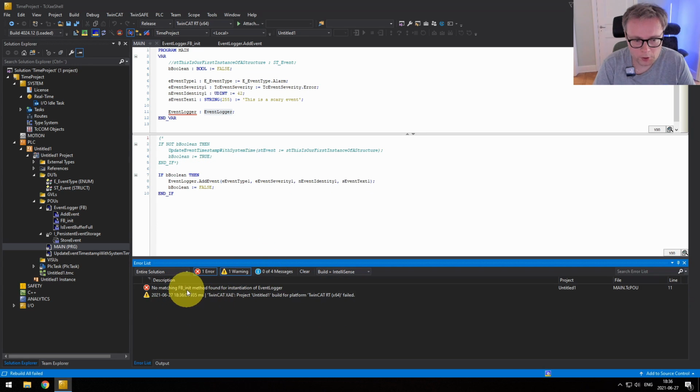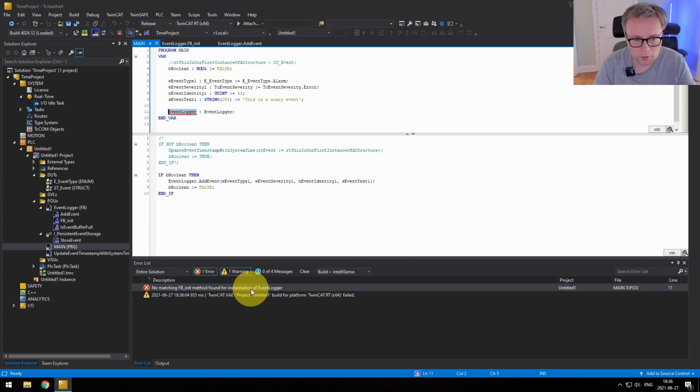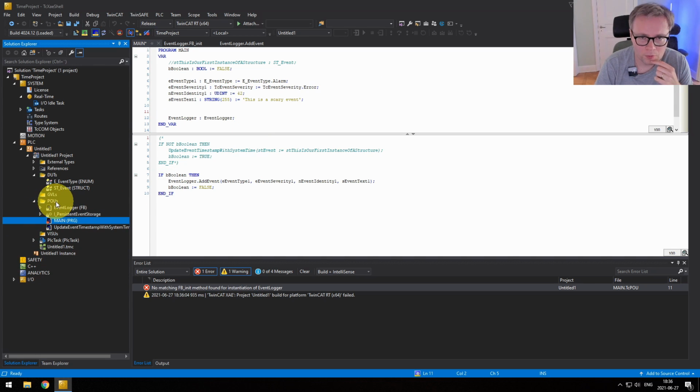it's going to say no matching FB_init method found for instantiation of event logger, and that's exactly what it means. There's nothing provided here. We need to provide a concrete implementation. This interface needs to point to something that does the work, so we need to provide a reference to a function block that actually does the implementation. What I'm going to do now is create a shell for a function block that implements the interface without actually doing the implementation, as that's going to have to wait for the next part.